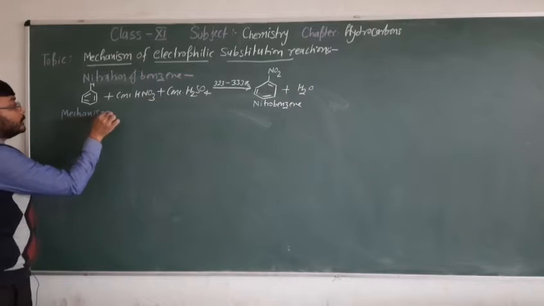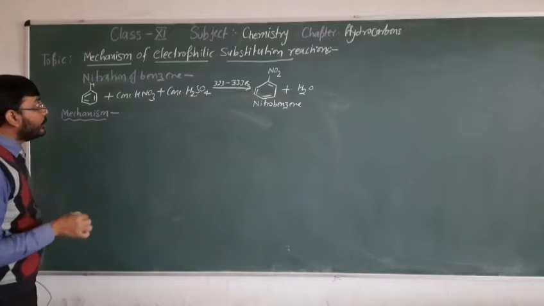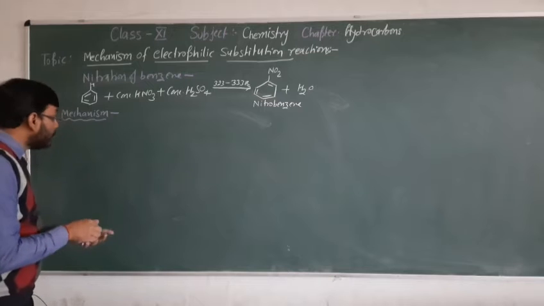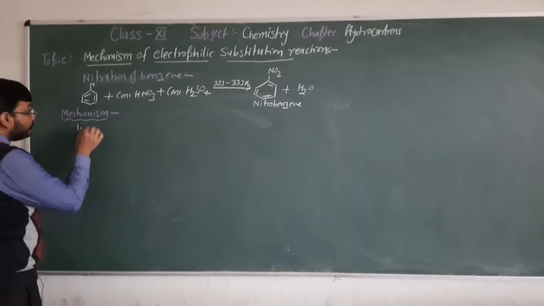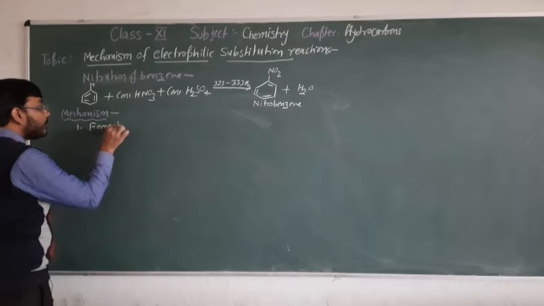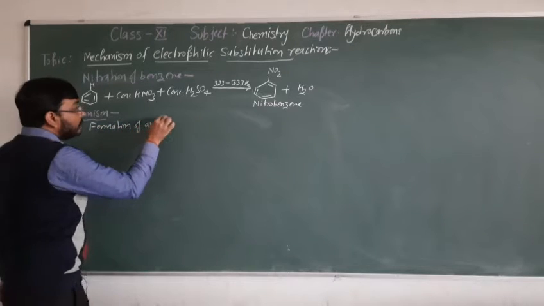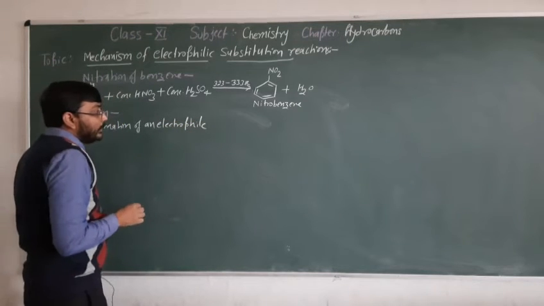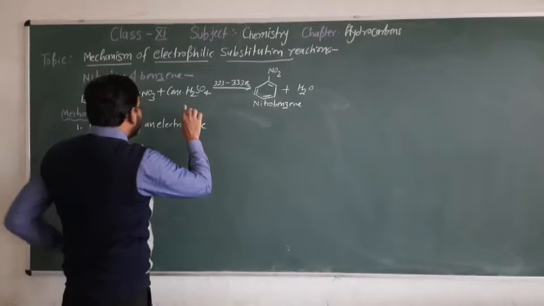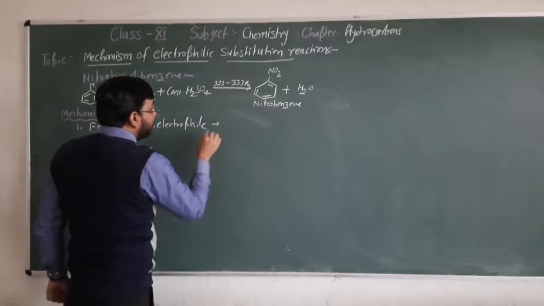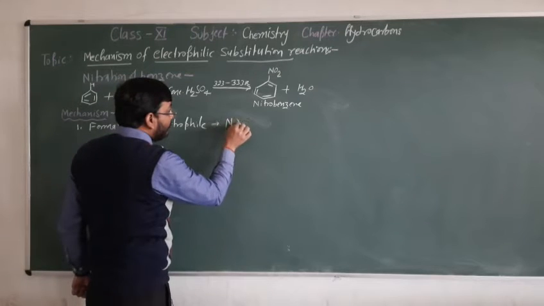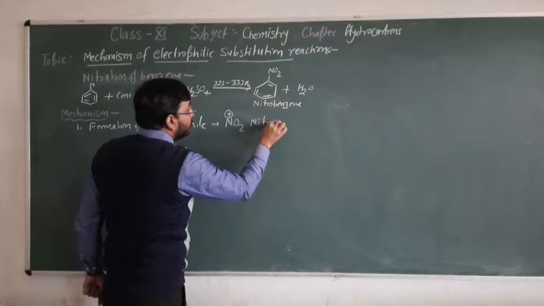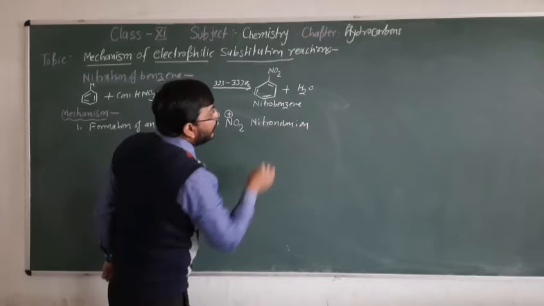Mechanism. As I told you, the electrophilic substitution reaction is carried out in three different steps. The first step is the formation of an electrophile. As we know, electrophiles are electron deficient species. So in the nitration process, the electrophile is formed. The name of the electrophile is NO2 plus. We call it the nitronium ion.